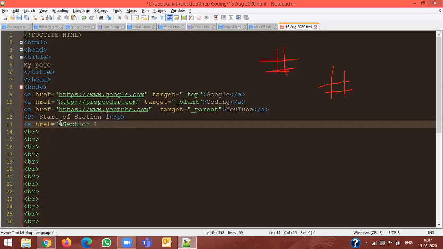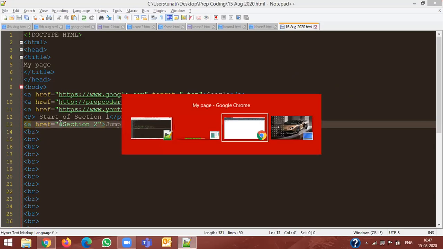Okay, then put double quotes. Then close it. Then say jump to section 2. And close the anchor tag. And let's wait for everyone to do this. So it will not jump like this. We have to code for that.